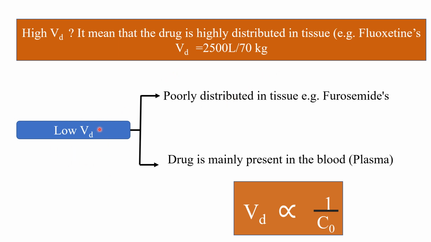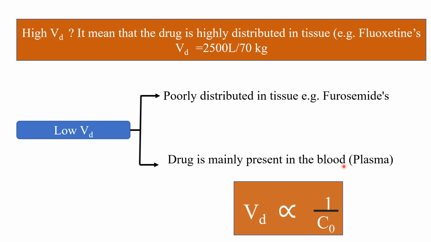Low VD, what does it mean? The drug is poorly distributed in tissues. It means that it would more likely stay in plasma than in tissues. For example, the loop diuretic furosemide is poorly distributed in tissues. Then what does it mean?